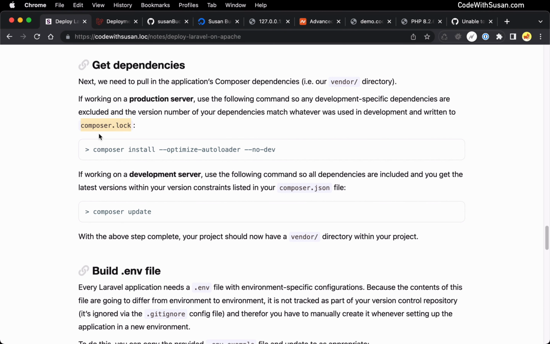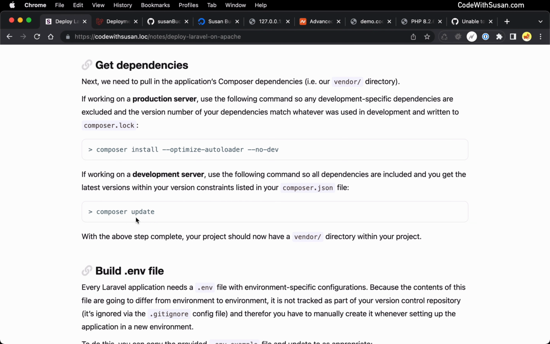And the lock file is something that is written when you're working on your application in development. It's going to record the specific version numbers of the outside dependencies you're working with. And so by running composer install on the production server, it's going to get the version numbers from composer.lock, ensuring that all of the dependencies you're using in production exactly match the dependencies you were using in development, so everything's consistent. Now contrast that with composer update. This command you might run if you're working on a development server, because composer update, rather than reading from your lock file, it's going to read from your just regular composer.json file where you list all of your dependencies.